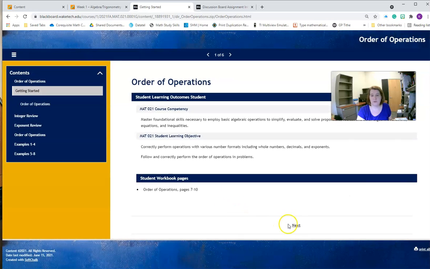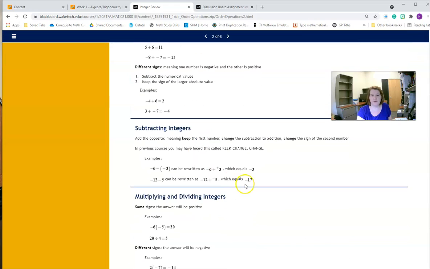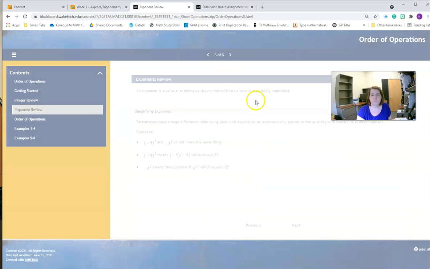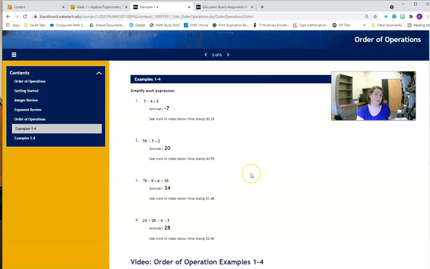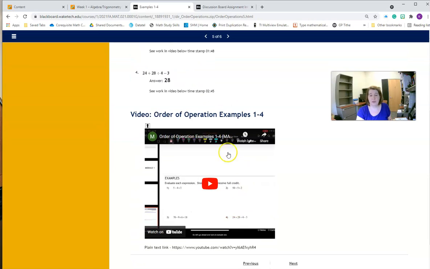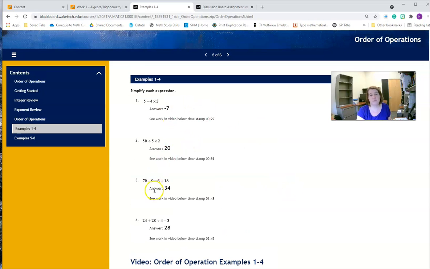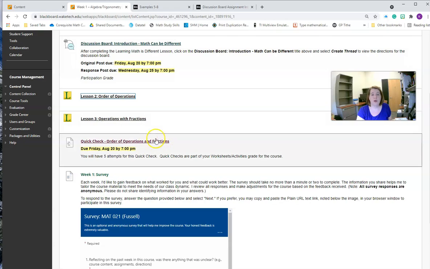So if I go to our Getting Started, we have some information on adding and subtracting integers, some info on exponents. In each of these, if there are examples in your workbook that is posted, I have worked the examples. Sometimes I will have videos of me working the examples. Sometimes it will just be text. It depends on what I had at the time. And then, you will have a quick check that will be a couple of questions straight from your workbook.